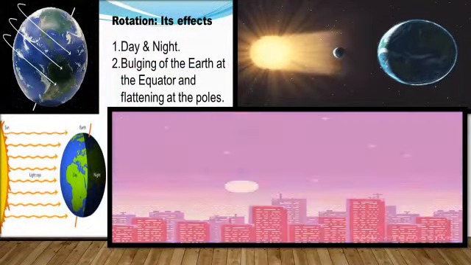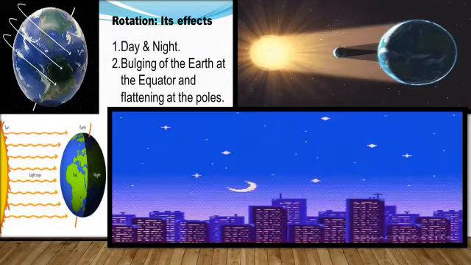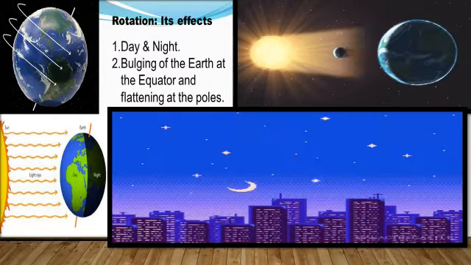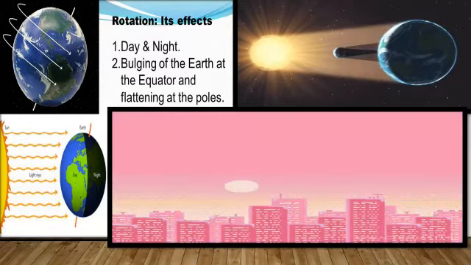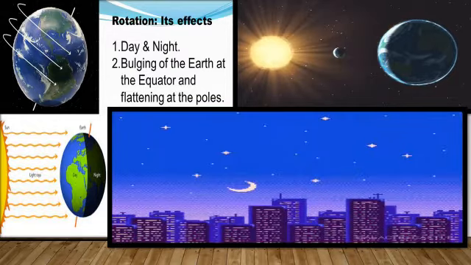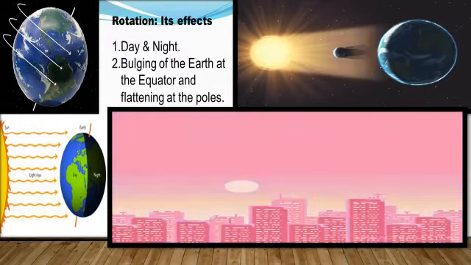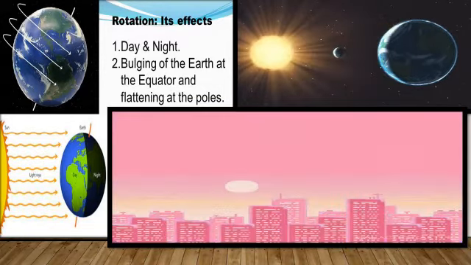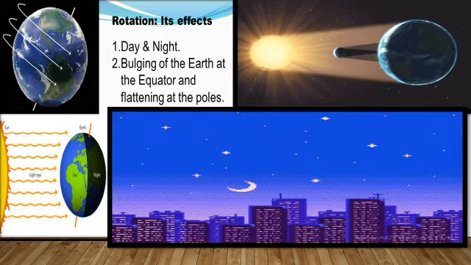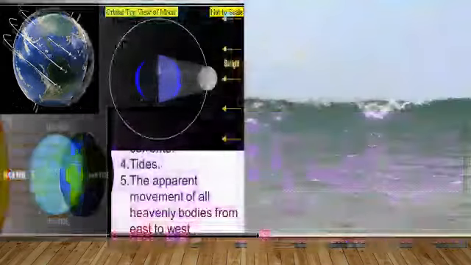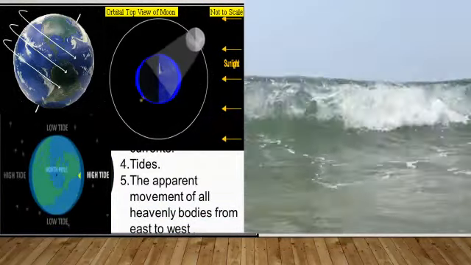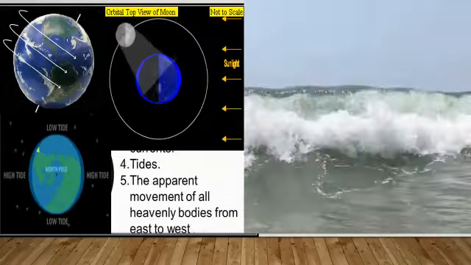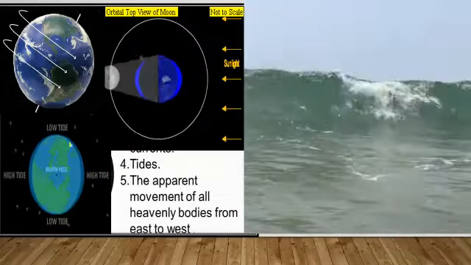The effects of earth's rotation: day and night is caused by the rotation of earth. The rotation of earth also causes the bulging of earth near the equator and flattening near the poles. The regular occurrence of high tide and low tide twice a day is also due to the rotation of earth.